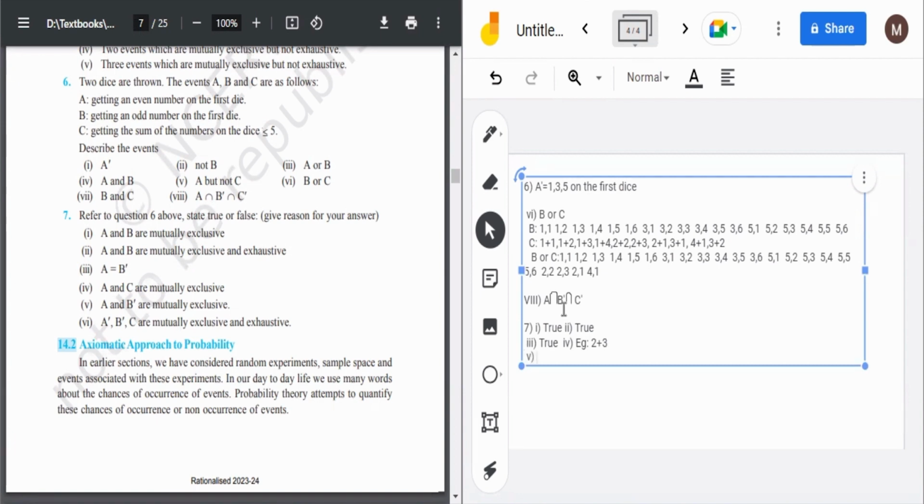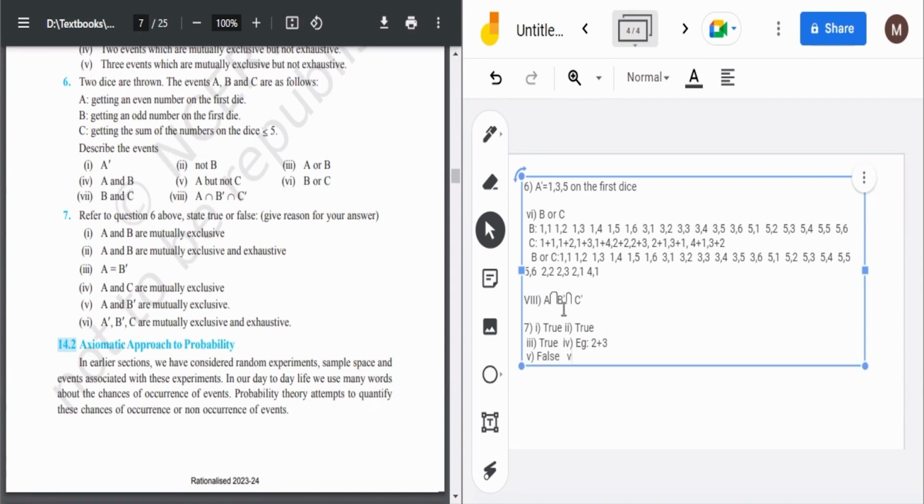Then in fifth part, it is saying A and B dash are mutually exclusive. See, how it can be done? We have A, getting an odd number on the first die. We have B dash, again getting an odd number on the first die. So they are not mutually exclusive. They are actually same. You can see B dash is nothing but getting an odd number on the first die, because B is getting an even number on the first die. B dash would be getting an odd number on the first die, just reverting it. So A and B dash will become same. So they are not mutually exclusive. Instead, they are same. So fifth one is also false.